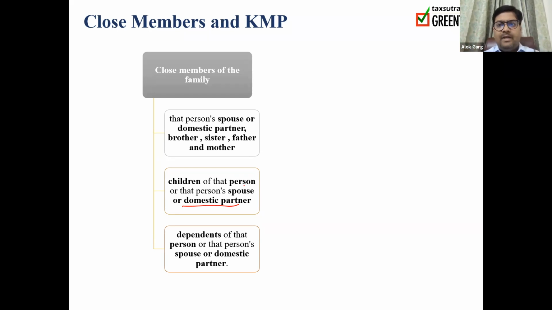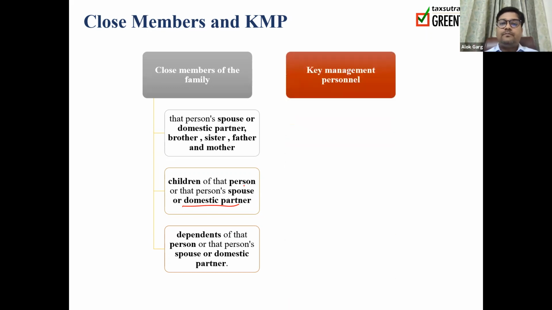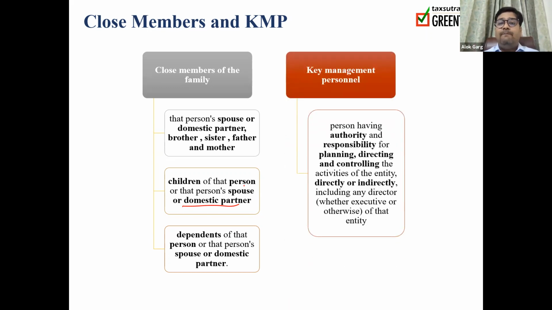Understood? For example, if I am a related party of any particular reporting entity, then my close member of the family is also considered a related party. For example, I am a CEO of the company, I am a KMP of the company, I am a related party, and that company is also providing salary to my brother. So he will also be considered a related party of that company, and that transaction is required to be reported and disclosed. Now, what is meant by KMP?